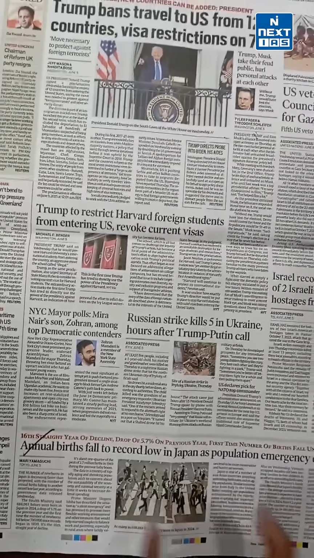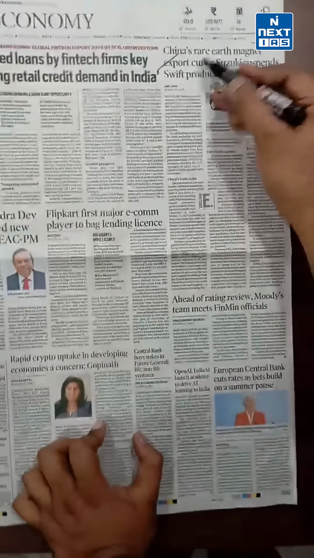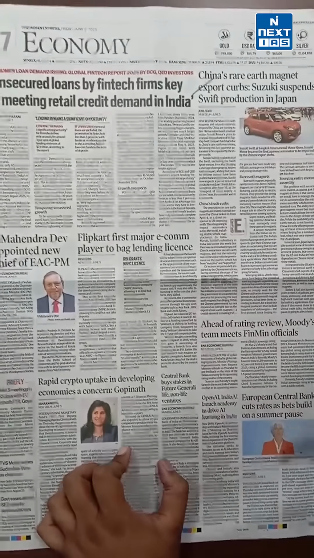On the world page, we have annual birth rate falling in Japan. This particular news, just note down, the fact is important. On the economy page, we have the Chinese rare earth related news. Just go through it briefly.